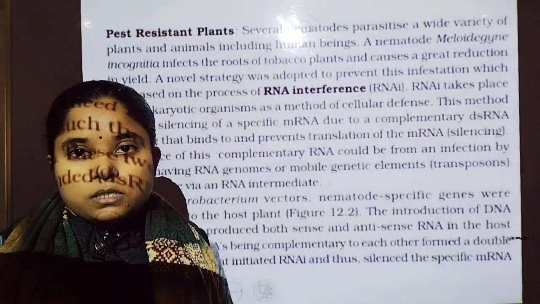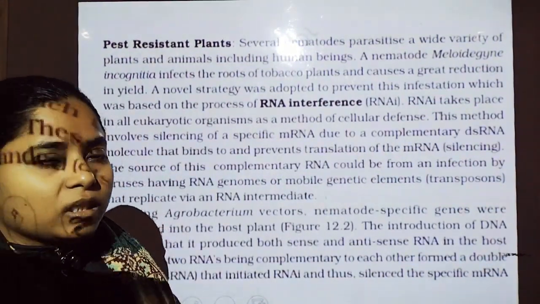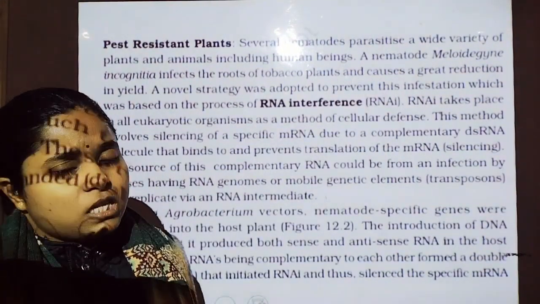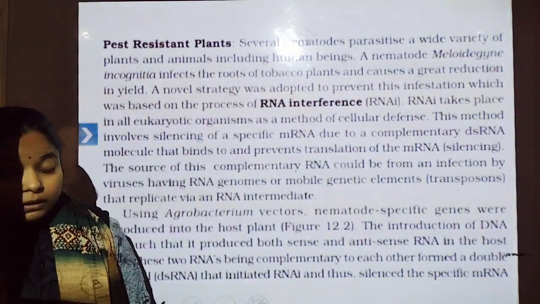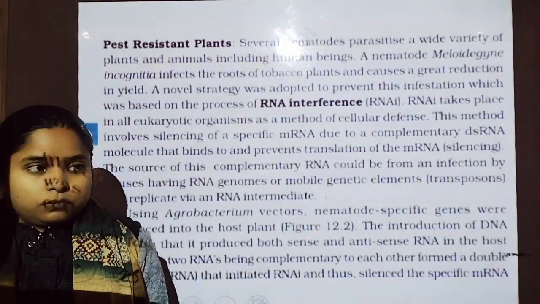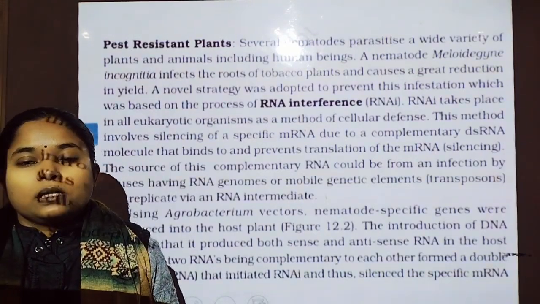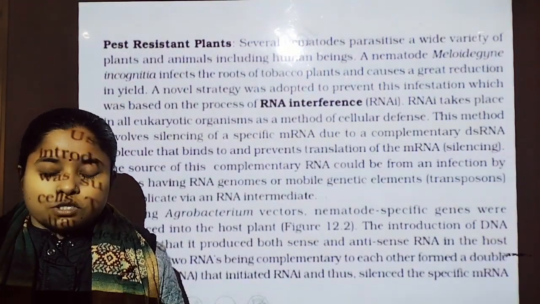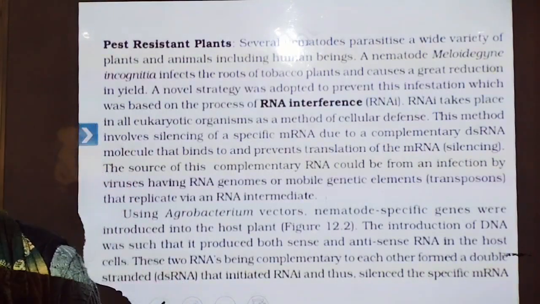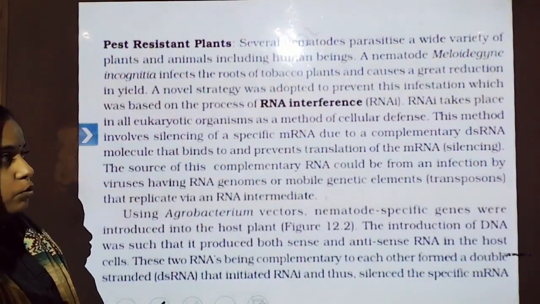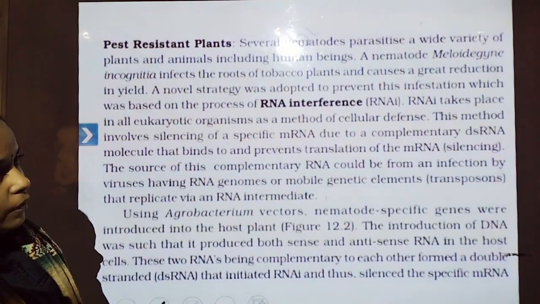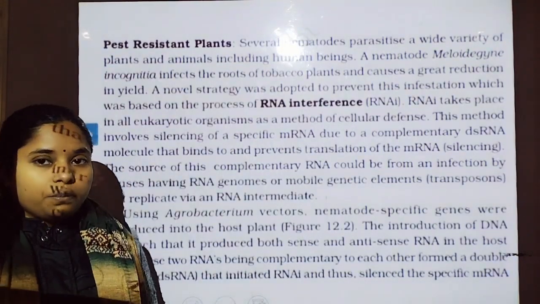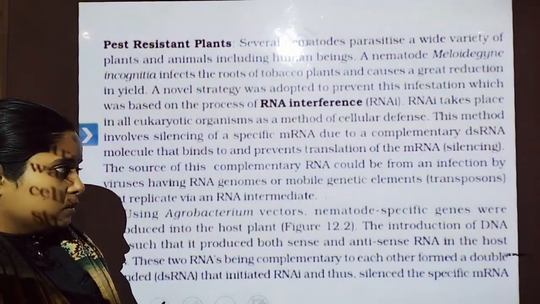Here is pest resistant plants. Pest resistant plants is the second topic. The common example of a pest resistant plant is the tobacco plant, where the yield of the crop is highly affected by the infection caused by Meloidogyne incognita, which reduces the overall productivity of the tobacco plant. Meloidogyne, a nematode, causes the infection, and through RNA interference we make the plant pest resistant.